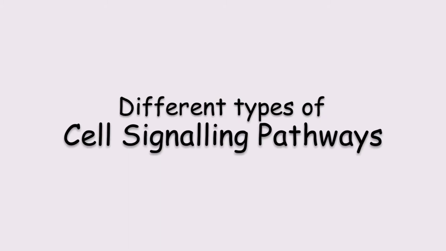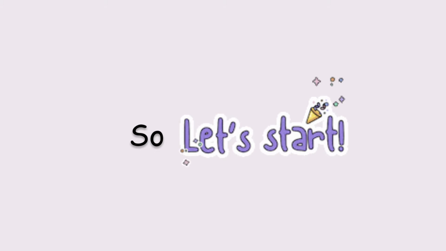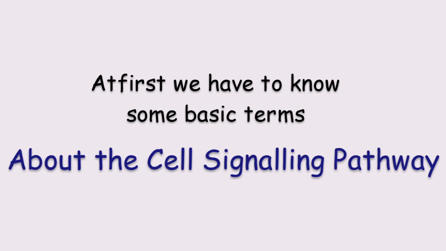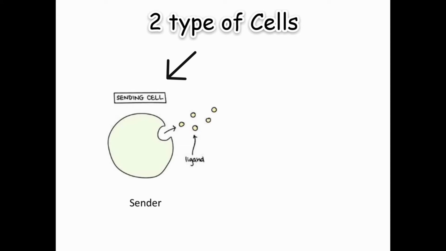In this video, I am going to talk about different types of cell signaling pathways. So, let's start. At first, we have to know some basic things about the cell signaling pathway, which is that there are two types of cell. One is the sending cell, another one is the target cell.